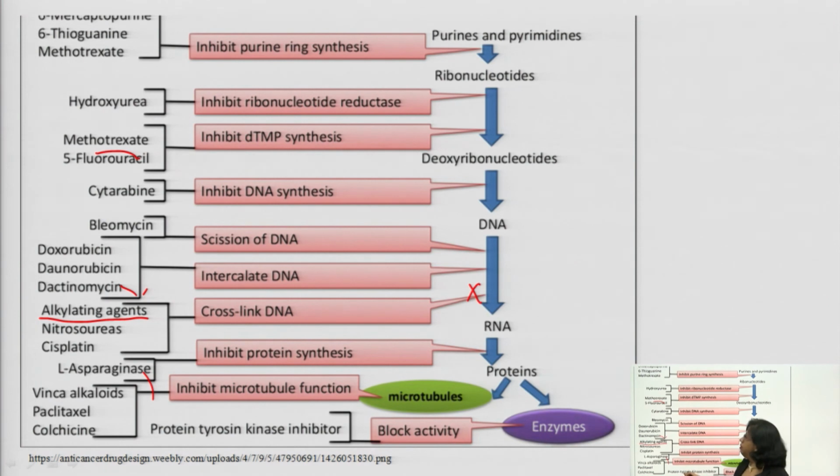If we take the example of methotrexate, thioguanine, 6-mercaptopurine, they involve the purine ring. So this antagonizes the function of purine analogs. So this is the simple way to remember the mode of action of all anti-neoplastic agents.